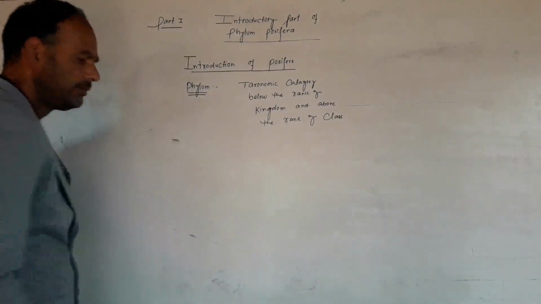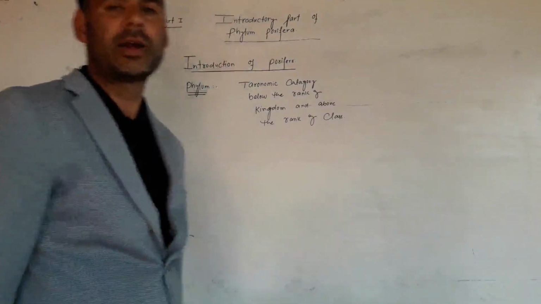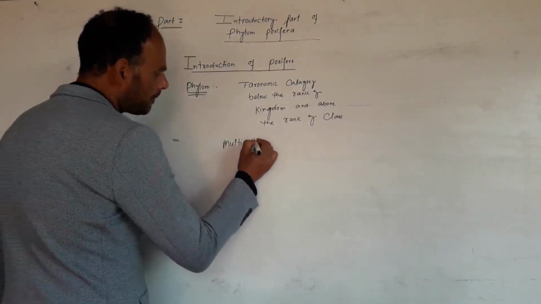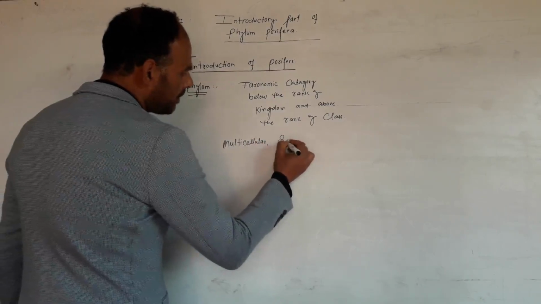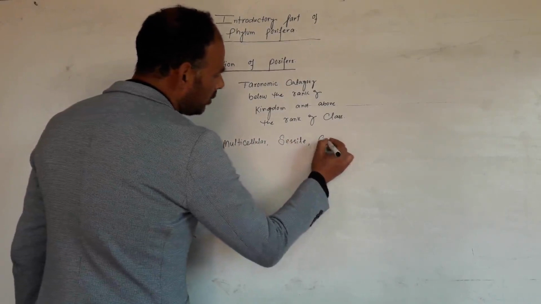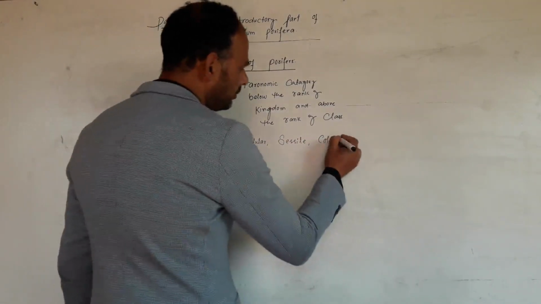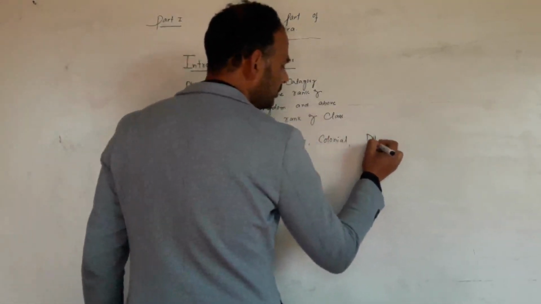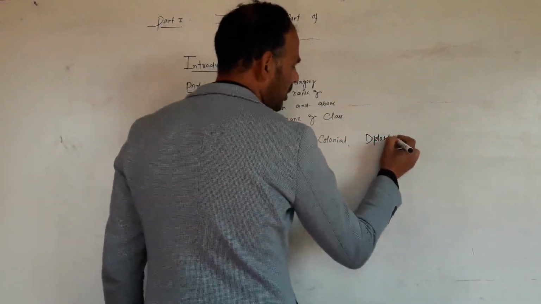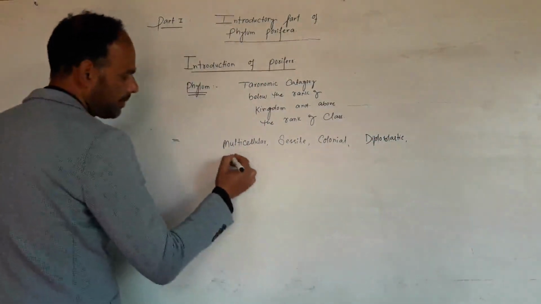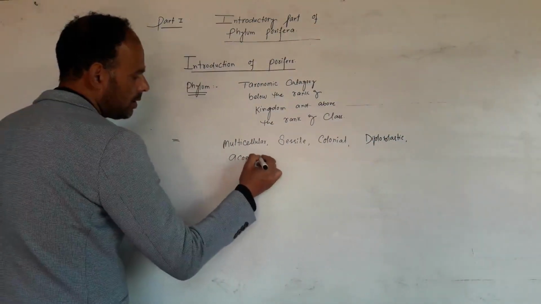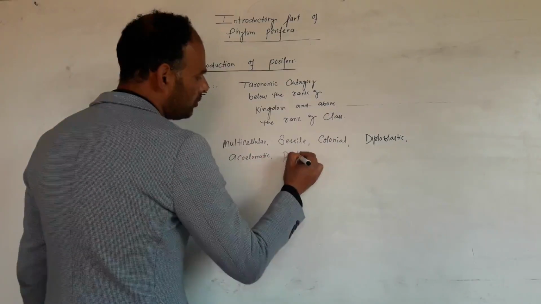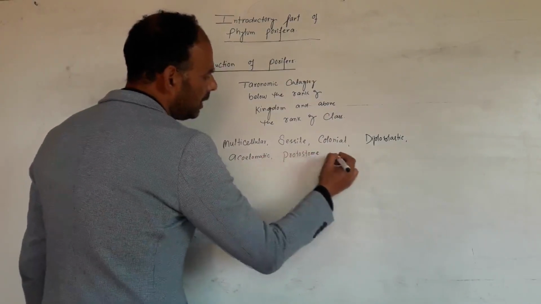So Porifera includes all those organisms which are multicellular, sessile, colonial, diploblastic, acoelomate, protostome invertebrates.